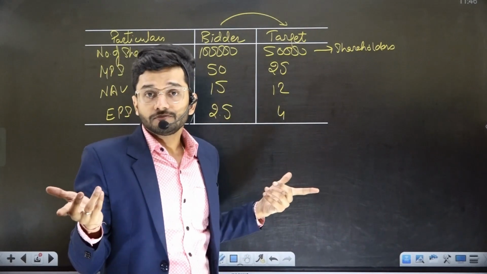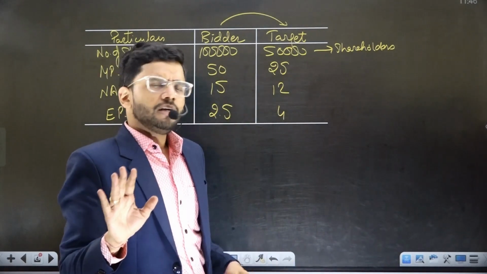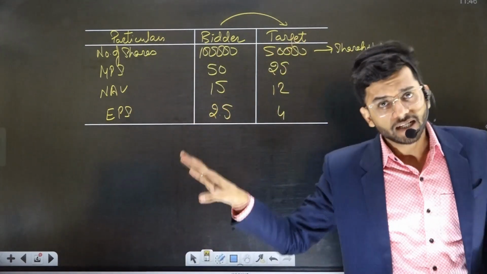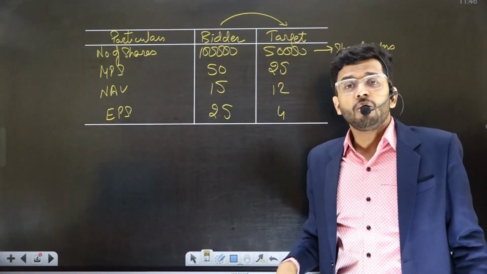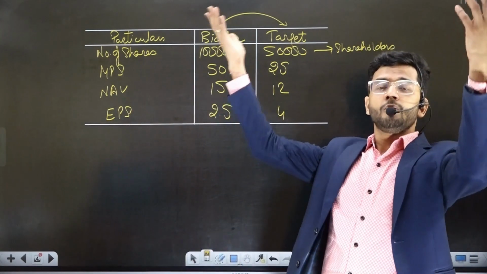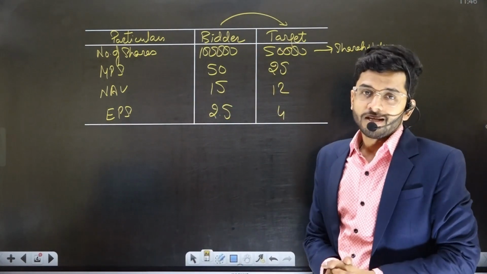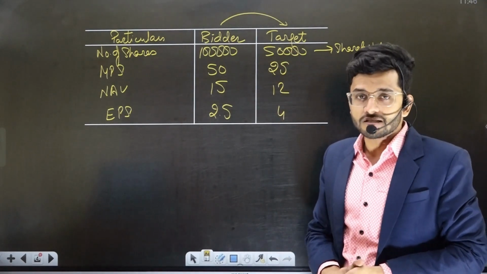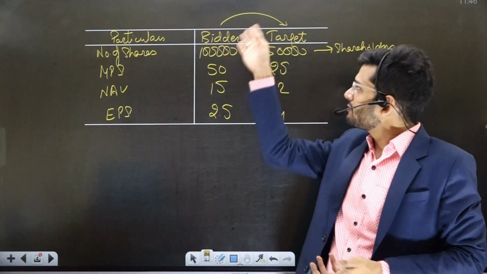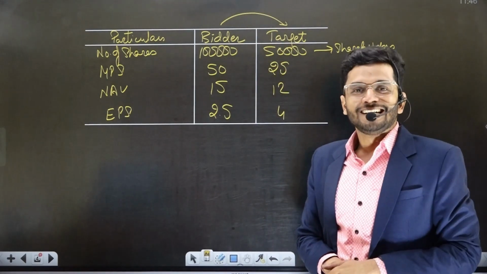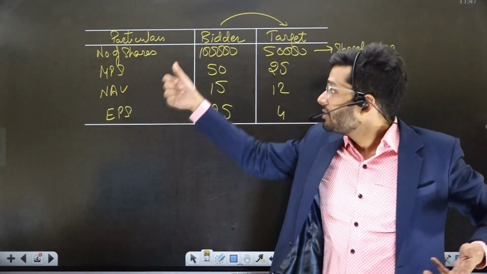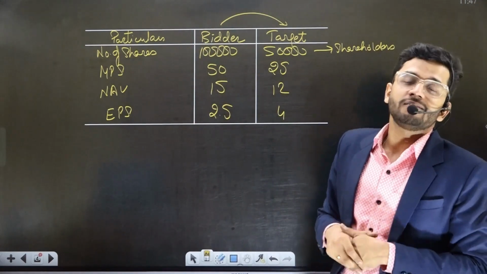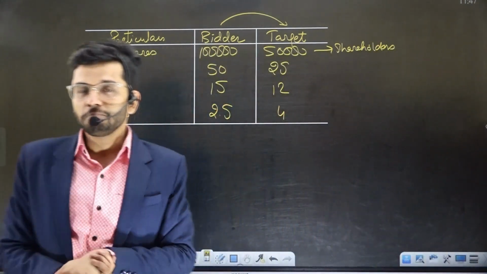Simple, sir. If you see it from the angle of the target company shareholders, they will always want more and more number of shares of bidder company. They will say that, okay, in exchange of 50,000 shares, we should at least get 5 lakh shares of bidder company. They would want any number of shares of bidder company.